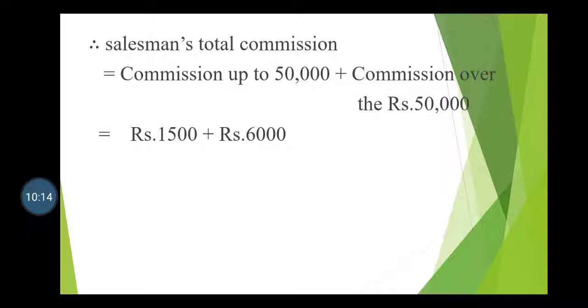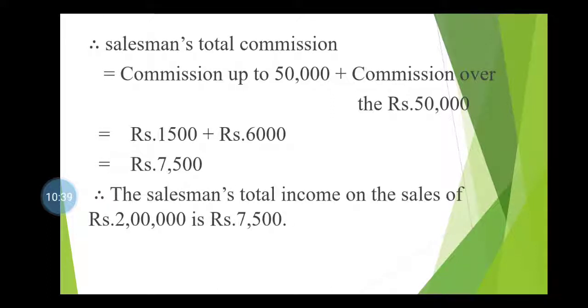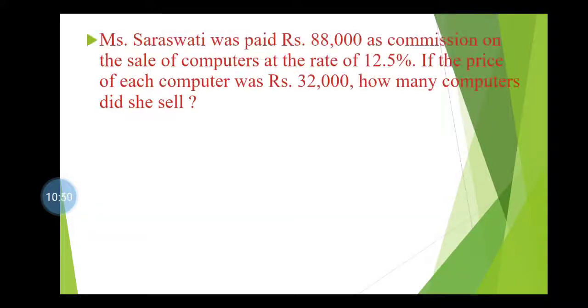As the salesman's commission up to 50,000 is rupees 1,500 and commission over the 50,000 is rupees 6,000, the total amount is rupees 7,500. Therefore, the salesman's total income on sales of rupees 2 lakh is rupees 7,500. Okay.